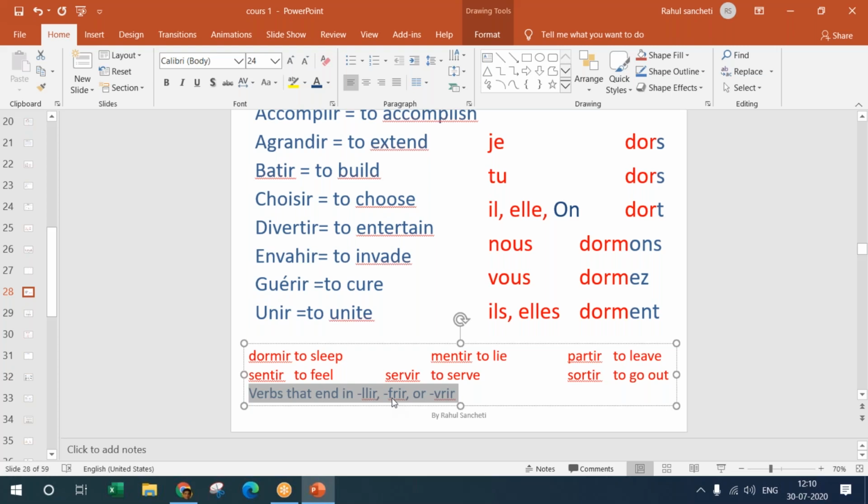So I didn't give you the list of verbs that are all ending with this. If not, that would have taken you like one more slide and 20 to 30 more verbs. Instead of that, I gave you the rule. So all verbs which are ending with LLIR, FRIR, VR, VRIR, they are called irregular verbs. We'll see that one by one. Okay. So in French, we say "on ne quitte pas". You were asking for an example.